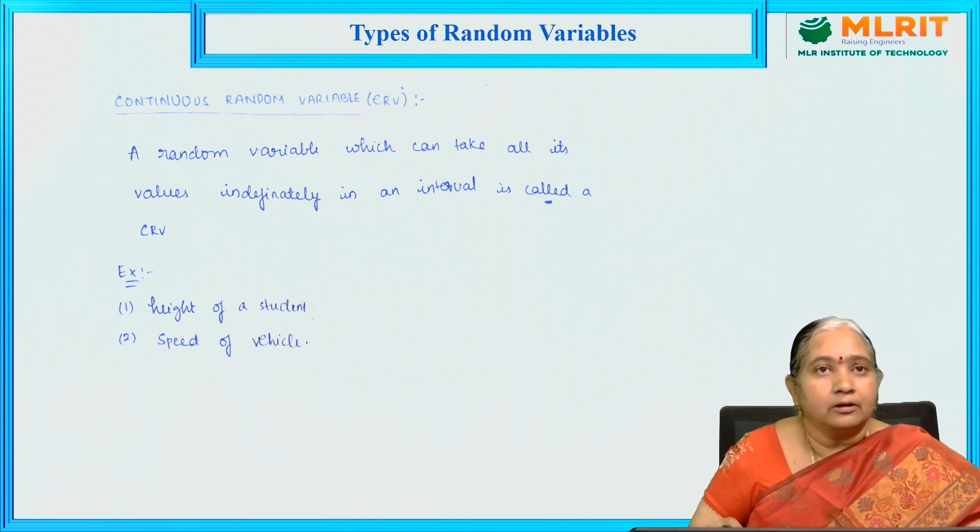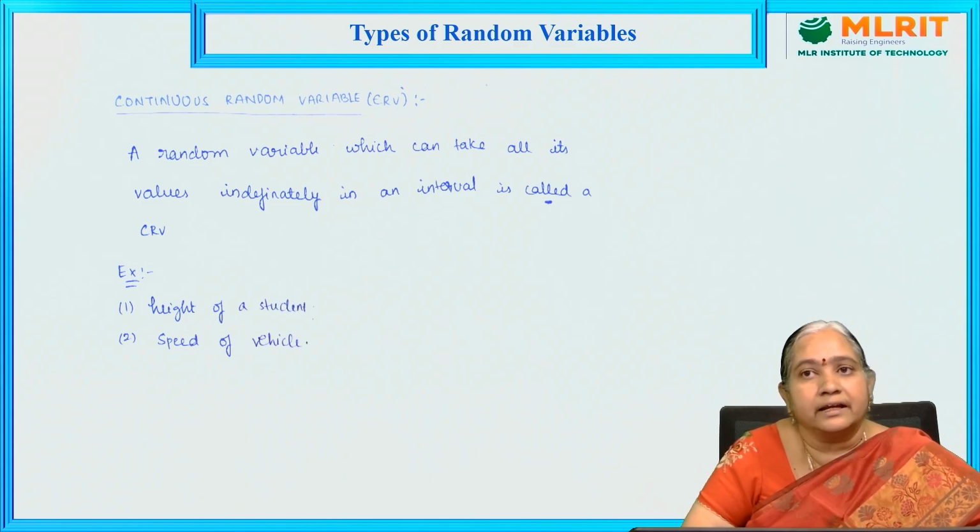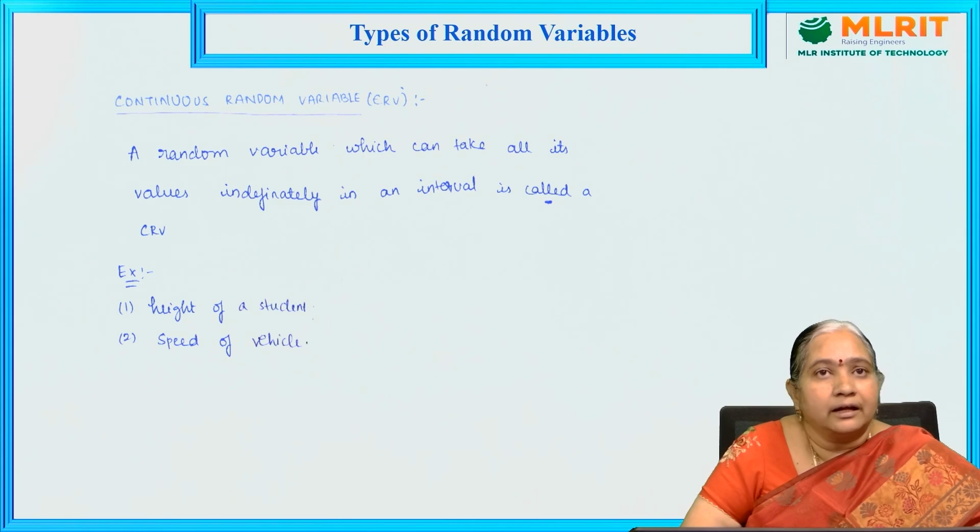So here we discussed discrete random variable. In discrete random variable, X takes integers, and in continuous random variable, X takes real values.